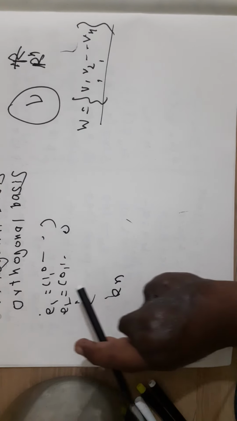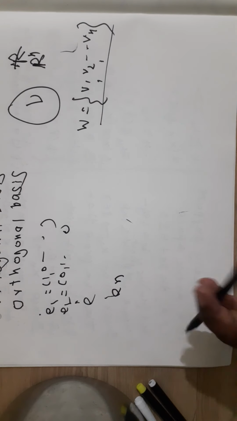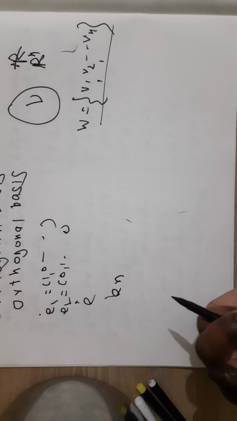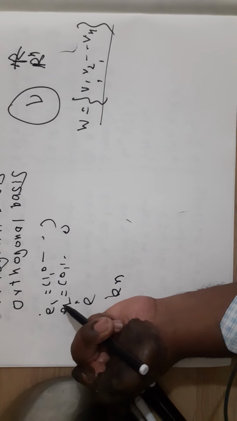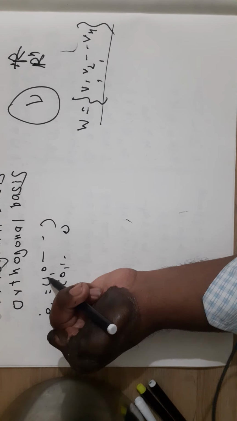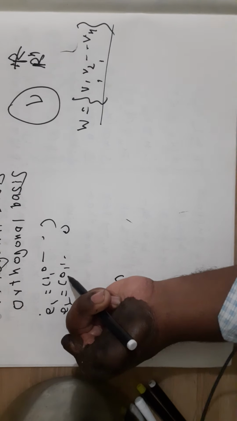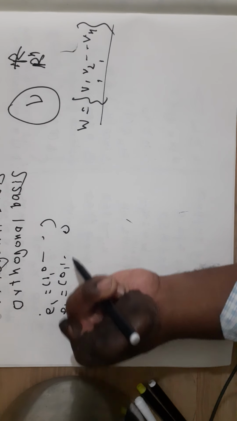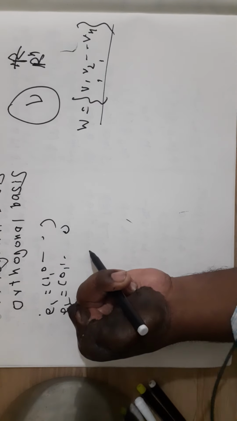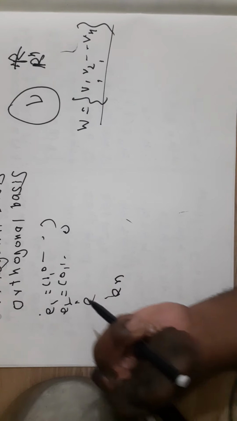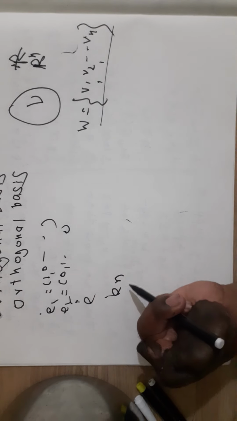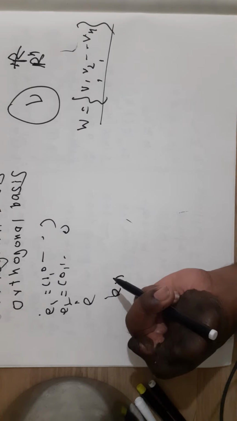E1 contains 1 as the first component and the remaining components 0, E2 contains second component 1 and all other components 0, E3 contains third component 1 and remaining components 0, and En has nth component 1 and remaining components 0.